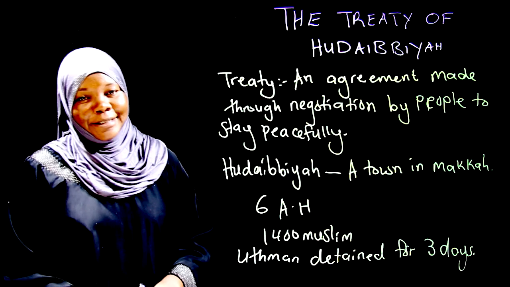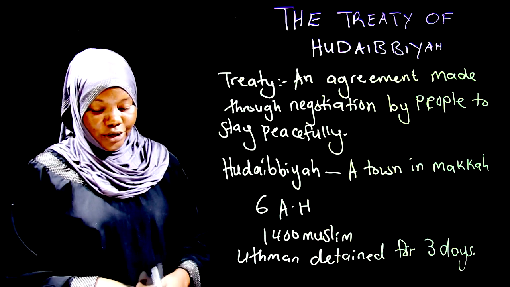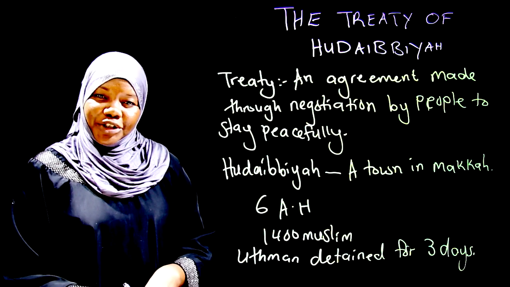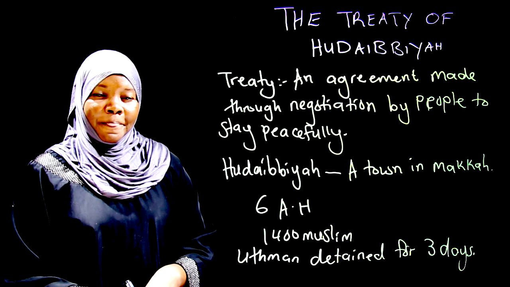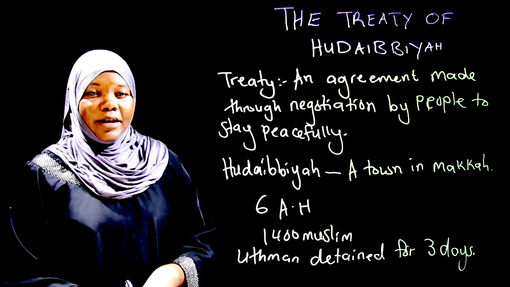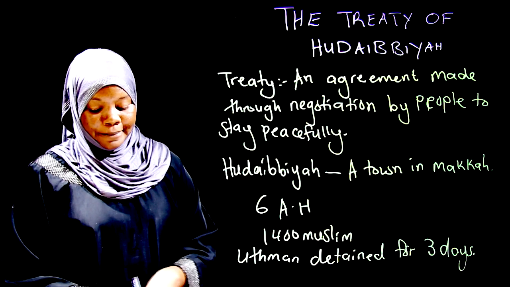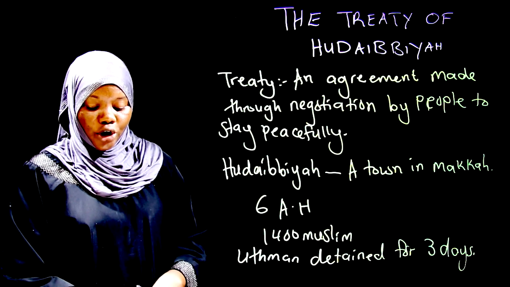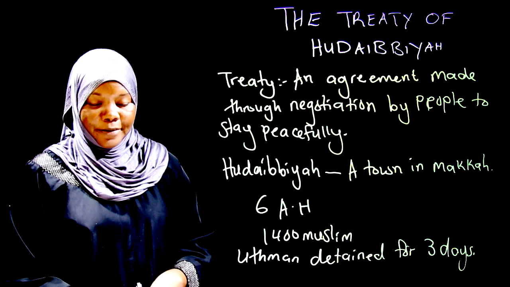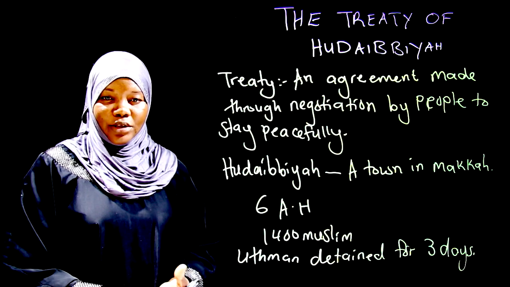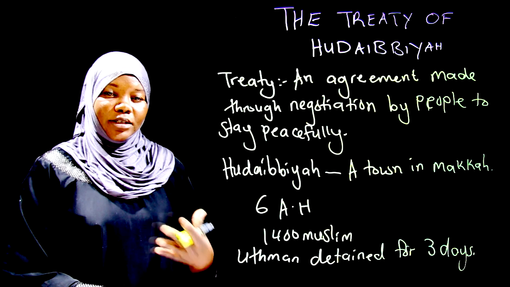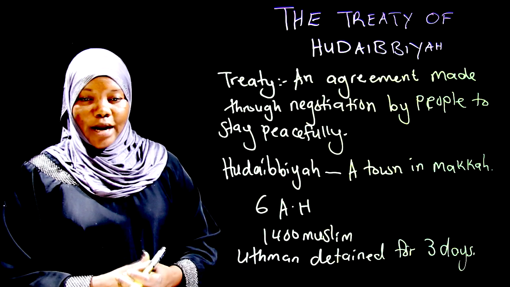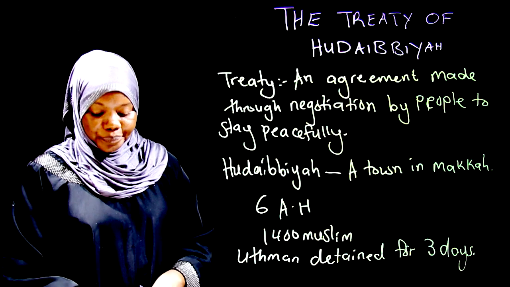The Prophet agreed also with the third condition. And the fourth agreement was any tribe. Remember, in Quraysh we had the Banu Huza and Banu Bakr. These ones were among the tribes in the Quraysh. Any tribe is free to join or enter the treaty on either side. Meaning, if they wanted to be on the Muslim side, it was well and good. If they wanted to join the Quraysh side, it was also well and good, and they were allowed.